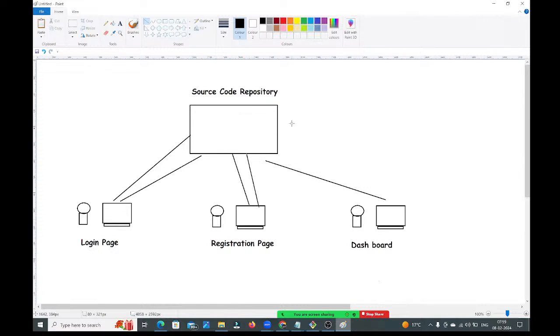Next, developer 3 also should get the latest code from the source code repository. In developer 3's machine, dashboard functionality is already available. Apart from this dashboard functionality, whatever new things are available in the source code repository, he will get into his machine. So like that, everyone will get the others' code also in their machines. What is the main objective of the source code repository? It will take the code from all the developers and integrate it as a single project.